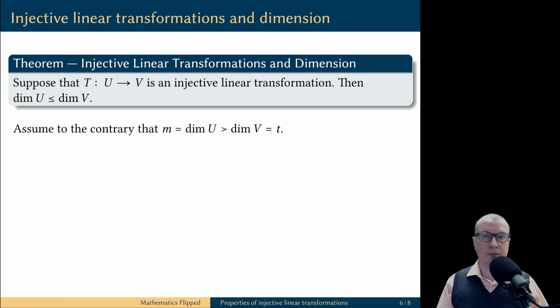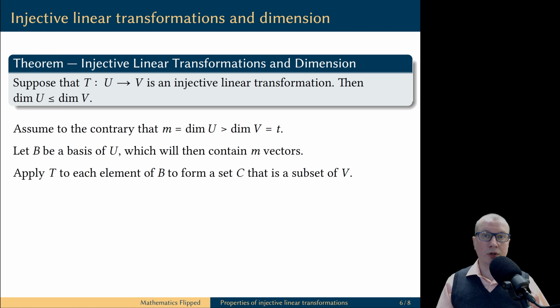This is going to be a proof by contradiction. Let's assume that the dimension of U is greater than the dimension of V. Also, let's call the dimension of U m and the dimension of V n. Let's take any basis B of the domain U. It will have exactly m vectors.